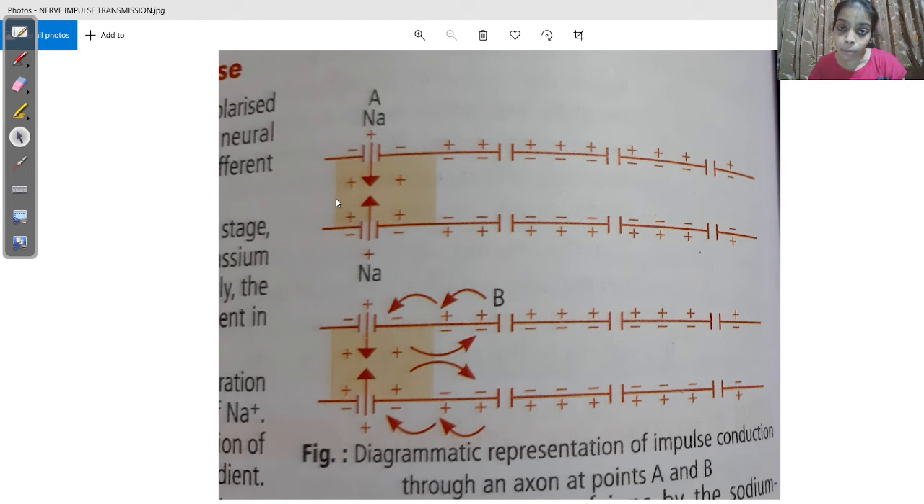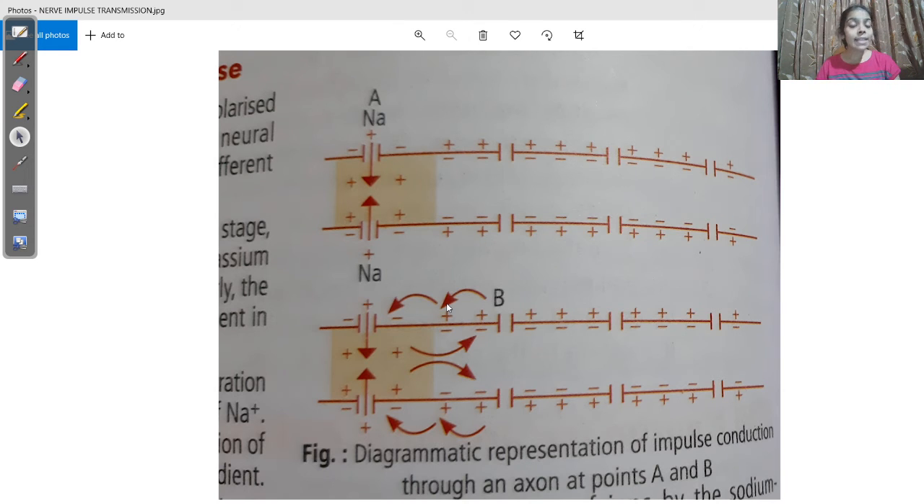Ultimately, what will happen? The nerve fiber will come back to its original condition. Again, inside will become negative, outside will become positive, and that condition will be called repolarization. Okay, and the value again becomes -70 millivolt.